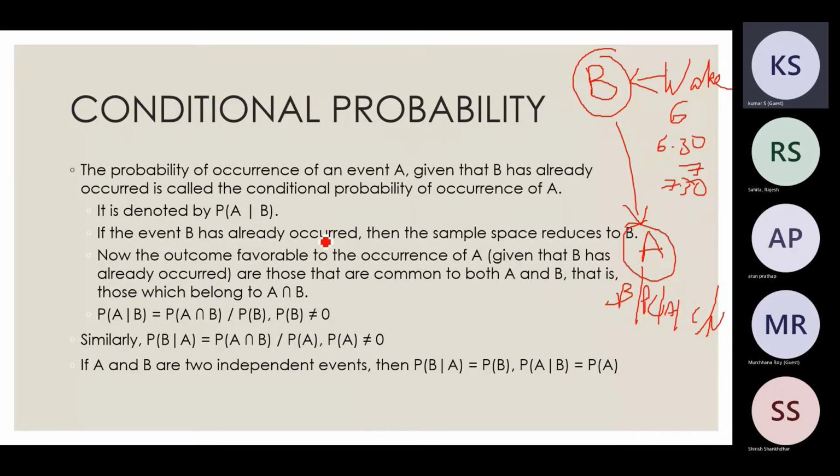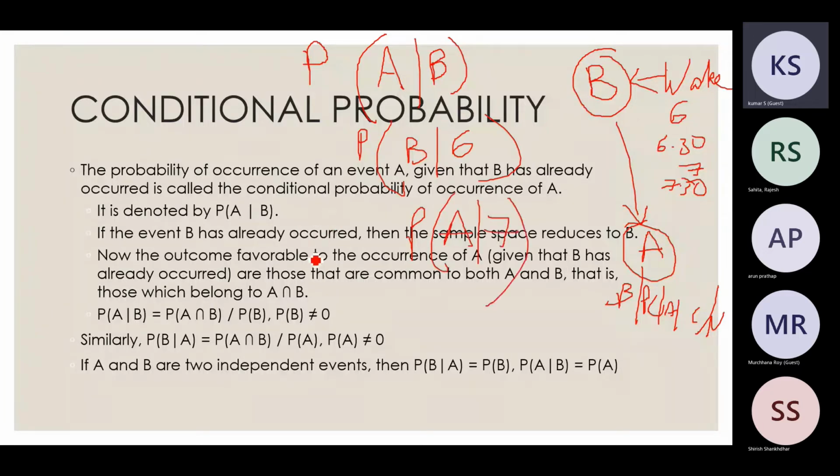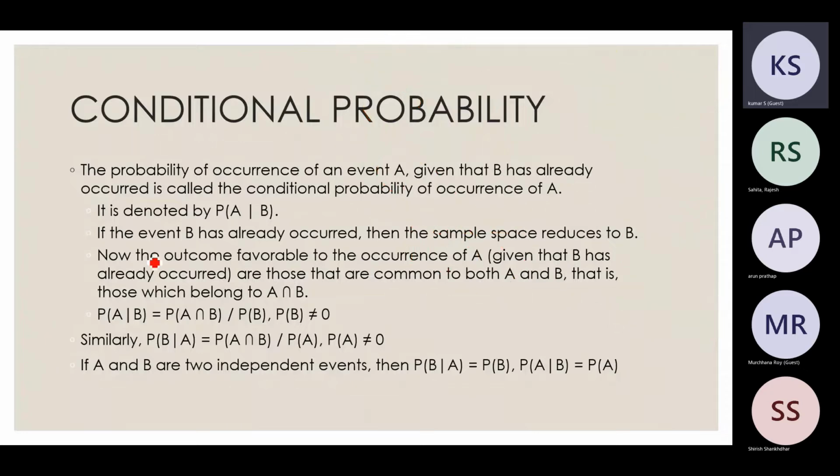Yeah, I think in the chat you got an answer, right? Thank you, Rajesh. So basically, event A, which mode of conveyance I use to go to office, depends on my event B, which is at what time I wake up. So I will say that the probability of which mode I will use to go to office has a dependence on event B. For things like this, I need to find the probability that I will go by bus if I wake up at 6, or the probability that I am going by auto if I wake up at 7. Things like that are called conditional probability.